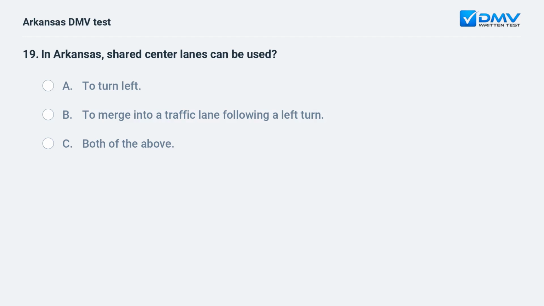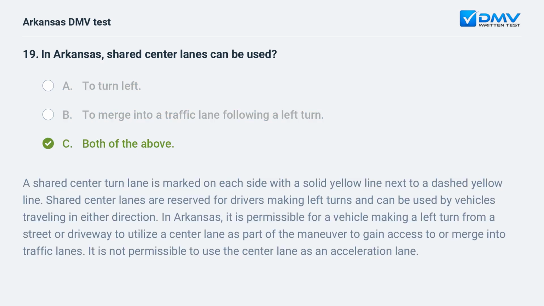In Arkansas, shared center lanes can be used A. To turn left. B. To merge into a traffic lane following a left turn. C. Both of the above. C. Both of the above.